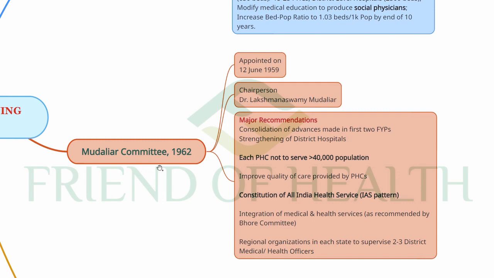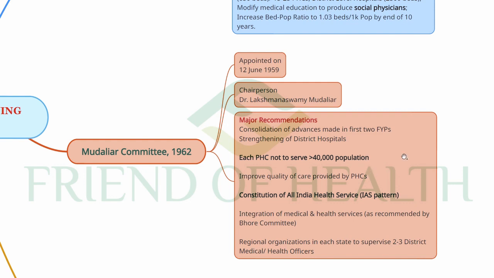The next important committee is Mudaliar Committee 1962. Though we say 1962, it was appointed on 12th June 1959, and the chairperson was Dr. Lakshmana Swami Mudaliar. Major recommendations are consolidation of advances made in the first 2 five-year plans, strengthening of district hospitals, and each PHC not to serve more than 40,000 population. You can number them and study, so that if it comes in a multiple option type, you can easily answer. For example, if an option says Mudaliar committee, each PHC should serve more than 40,000 population, you should understand that is not a recommendation, that is the opposite. So that is wrong.